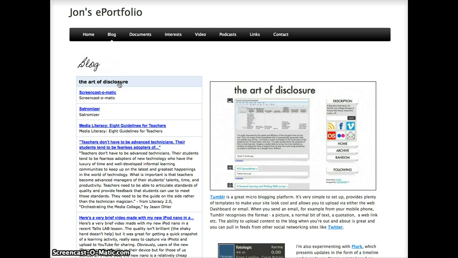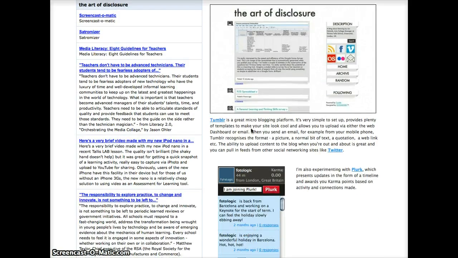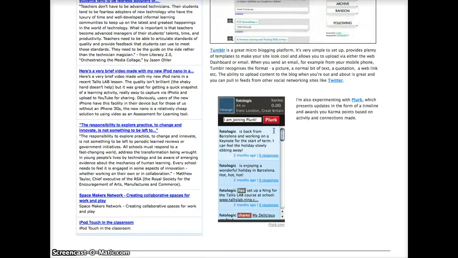This is held somewhere else on a different site using Tumblr, and I've embedded the feed using RSS onto this page. I've also included a screen grab of what the Tumblr blog looks like, a little description down here of Tumblr and why I've chosen Tumblr, and also a link to my Twitter account, and a slightly defunct link to a Plurk microblog that I've abandoned because I didn't really like it very much.